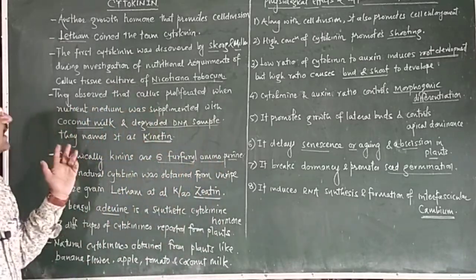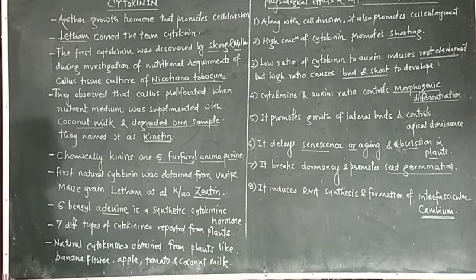Cytokinin is a growth hormone which promotes cell division in plants.